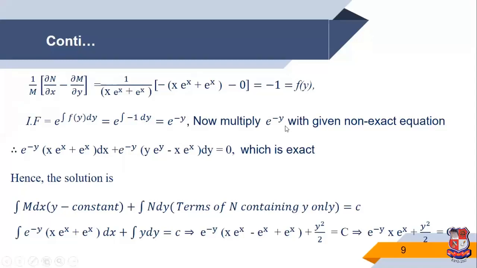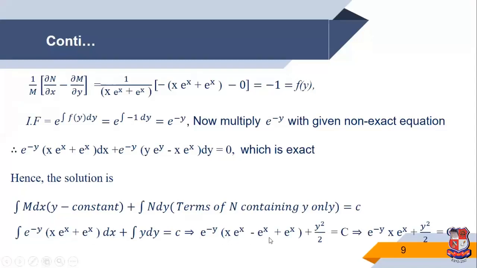So now we multiply e raised to minus y with the given non-exact equation. Then we get this equation which is exact. Now the equation is exact, so the solution form is m dx with y constant, plus n dy terms of n containing y only, is equal to c. So m dx, n dy, but n is the term containing only y. So here we write y into e raised to minus y e raised to y, so y dy. This term we can't consider. This term we totally consider.